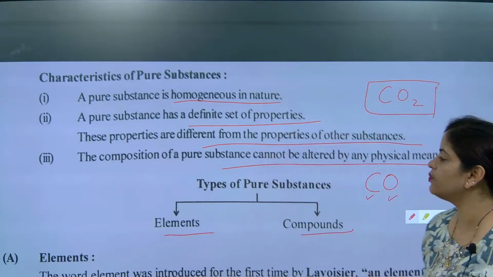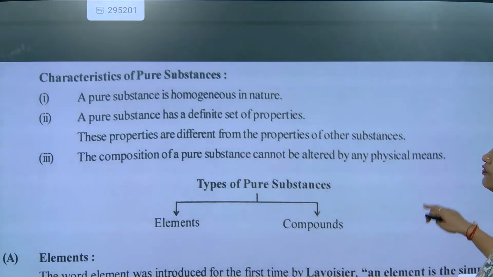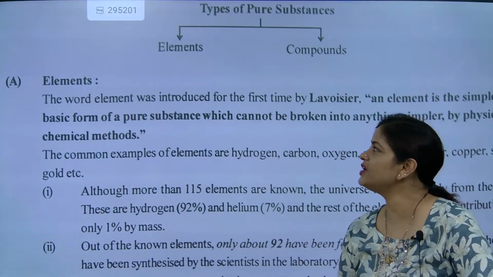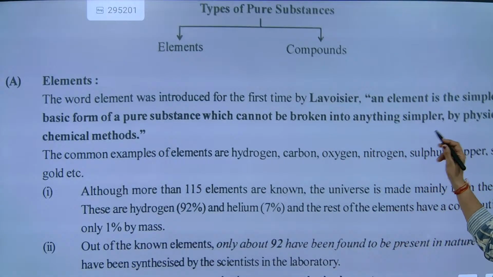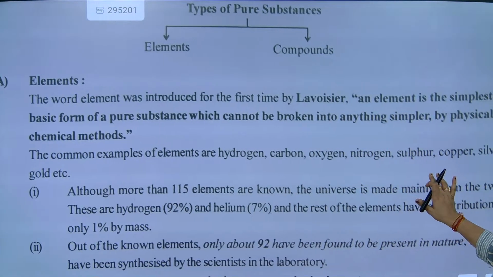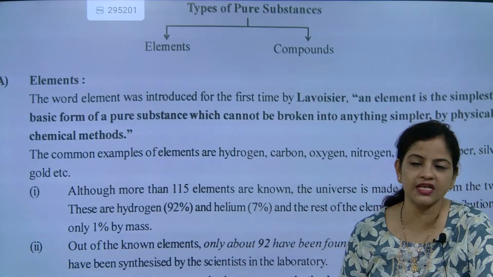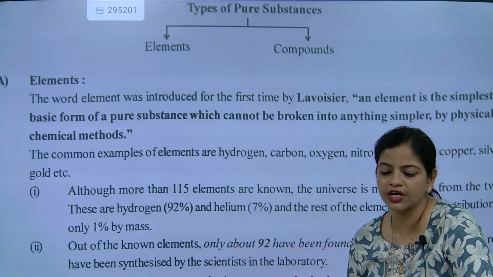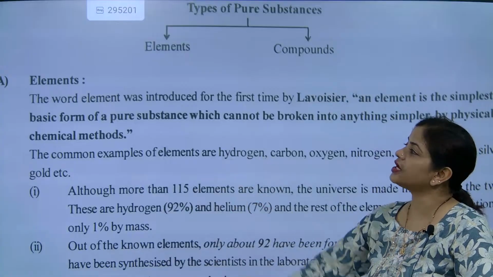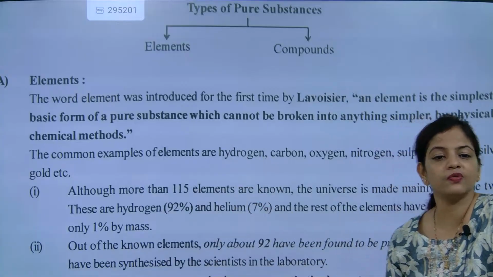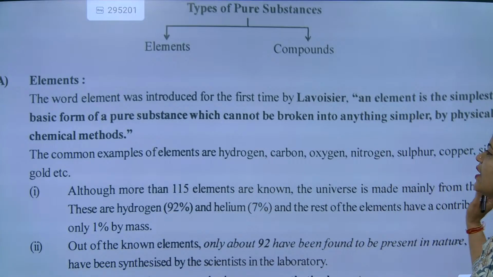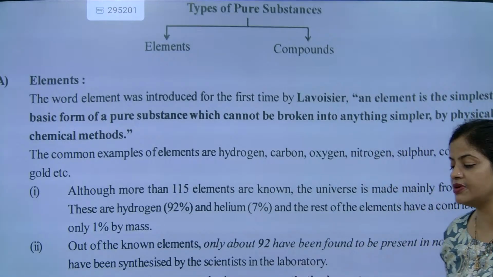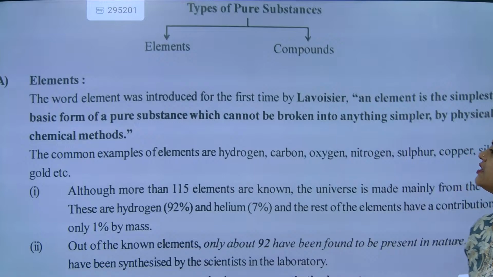So this is one of the most important parts. Now we are going to go for the next one. Let's check about element and compound. The word element was introduced for the first time by Lavoisier. An element is the simplest or basic form of pure substance which cannot be broken into anything simpler by any physical or chemical means.